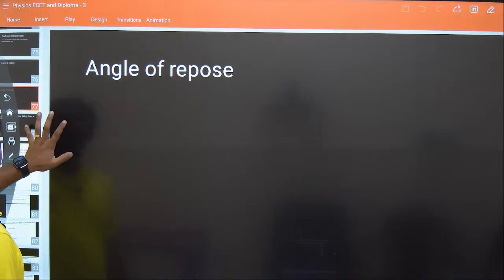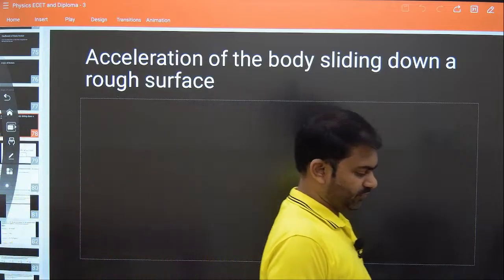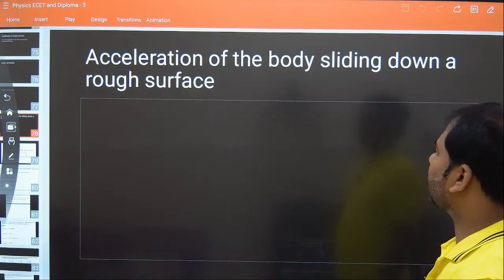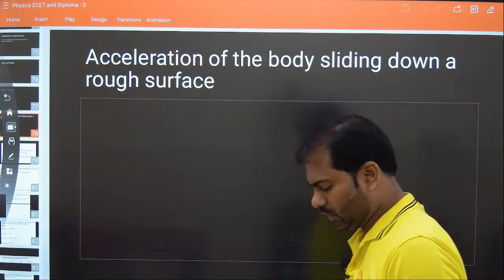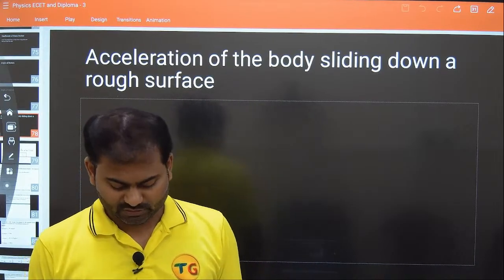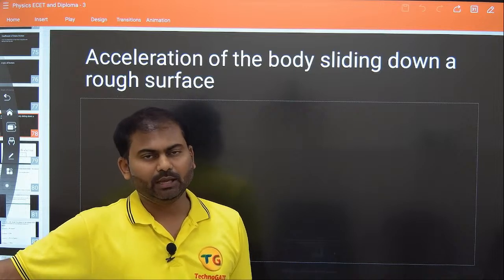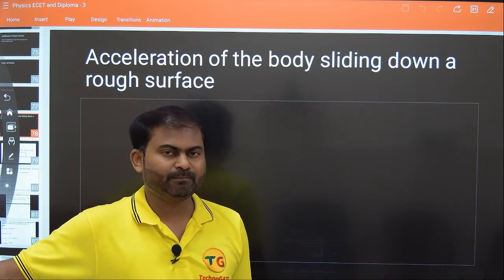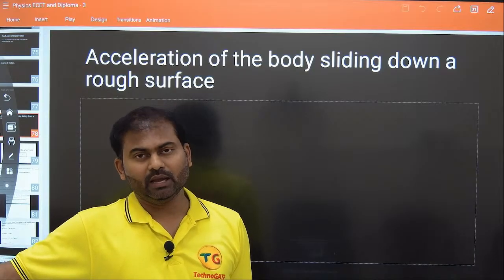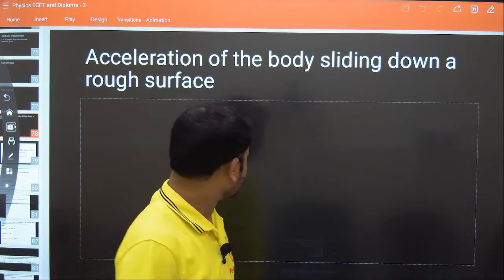So that is the last topic here, and we have already discussed this in brief in the previous videos. Acceleration of the body sliding down a rough surface. We discussed acceleration of a body moving on an inclined plane, but we did not take friction. But here let us take friction. We will definitely derive the formula for acceleration, but how we derive it is very important. So let's look into this.